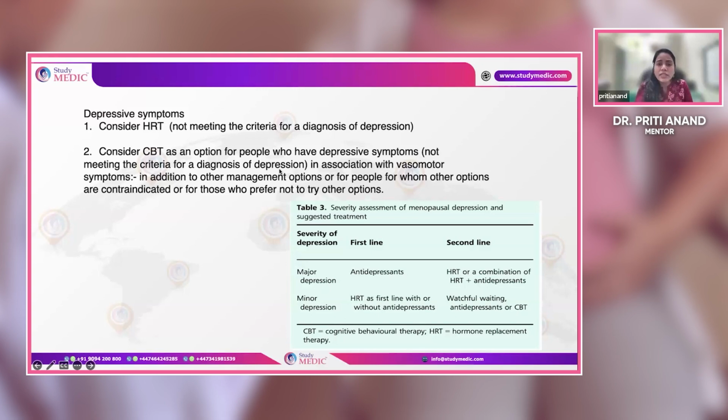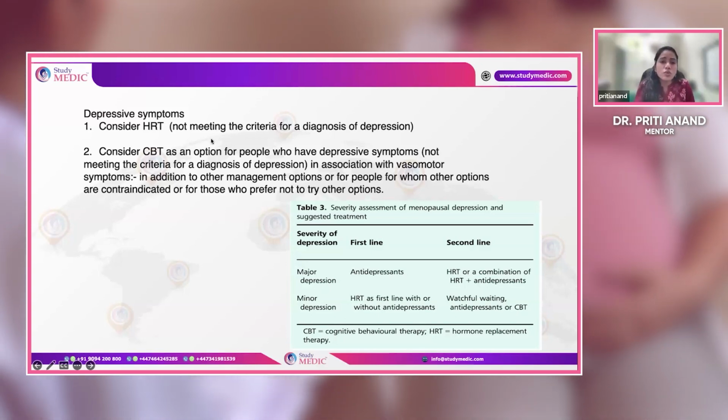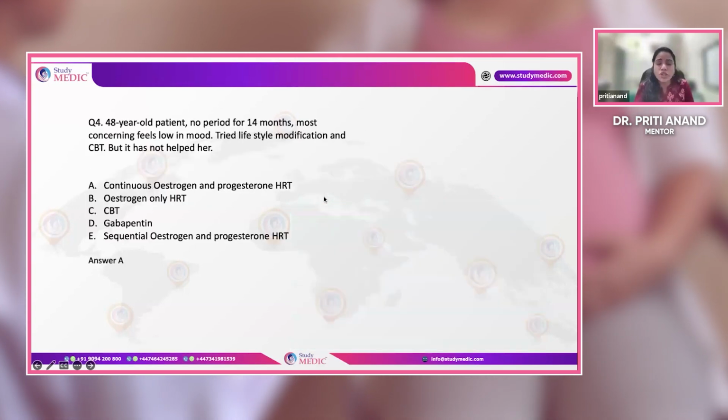Okay, these are basically for the low mood patients who are not meeting the criteria of depression. So for low mood, the first line of management is combined HRT, continuous combined HRT.